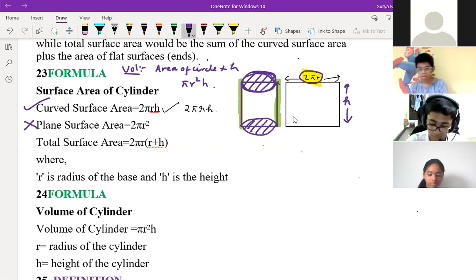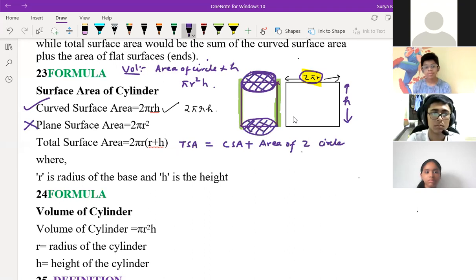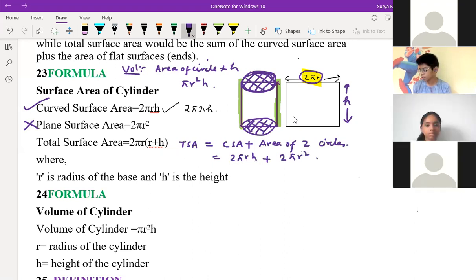So if you add this plane part and the curved surface area, you will get the total surface area. So total surface area is nothing but CSA plus the area of two circles. Understood? CSA is 2 pi r h and the area of two circles is 2 pi r square. From here you can take 2 pi r common and you'll get h plus r. So this is your total surface area, children.